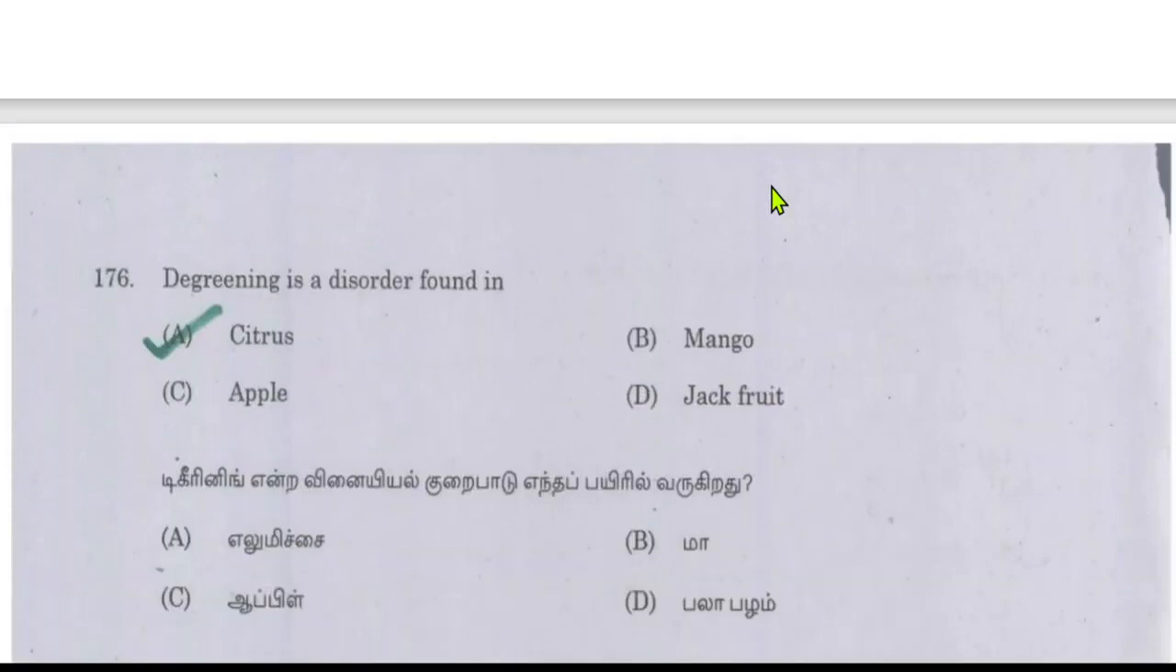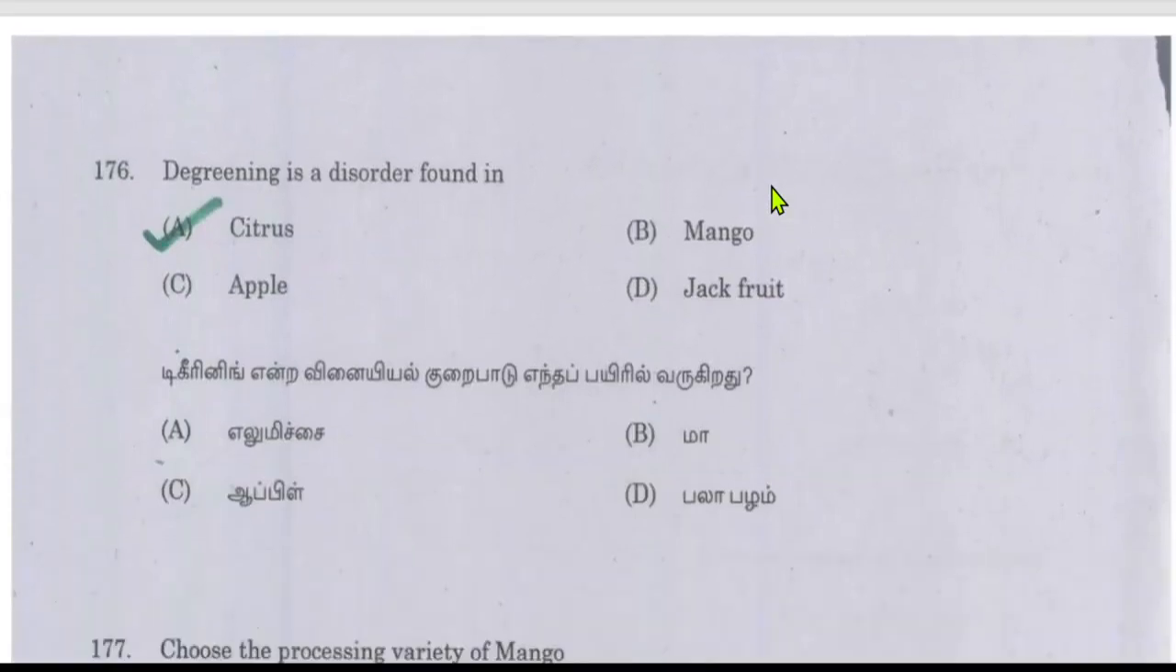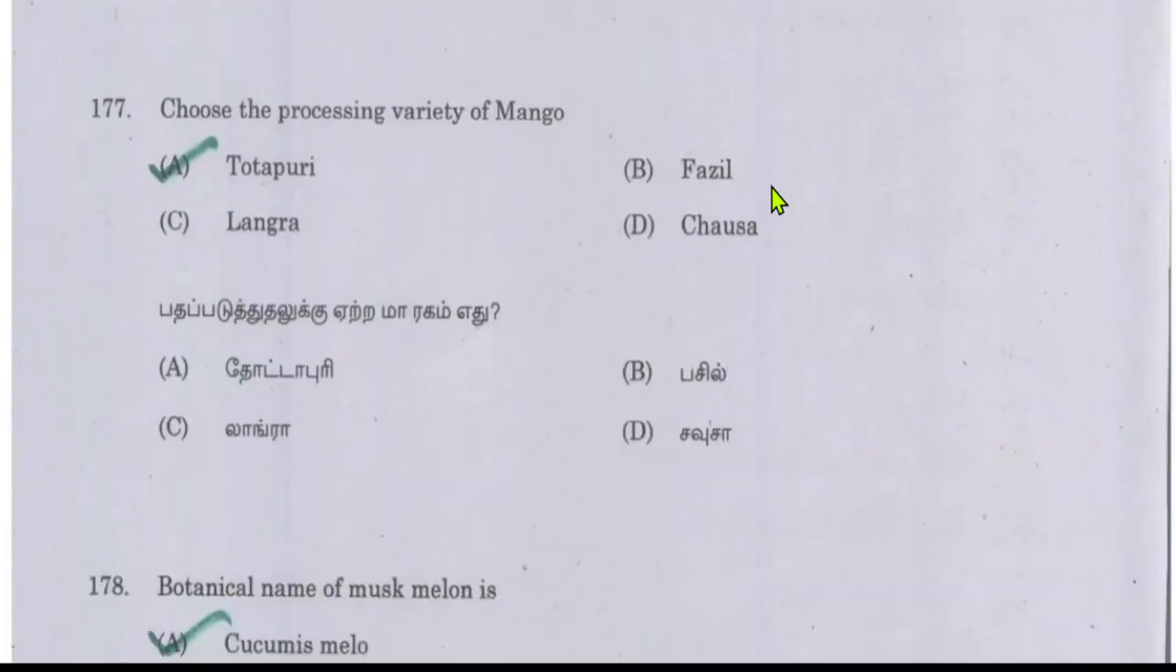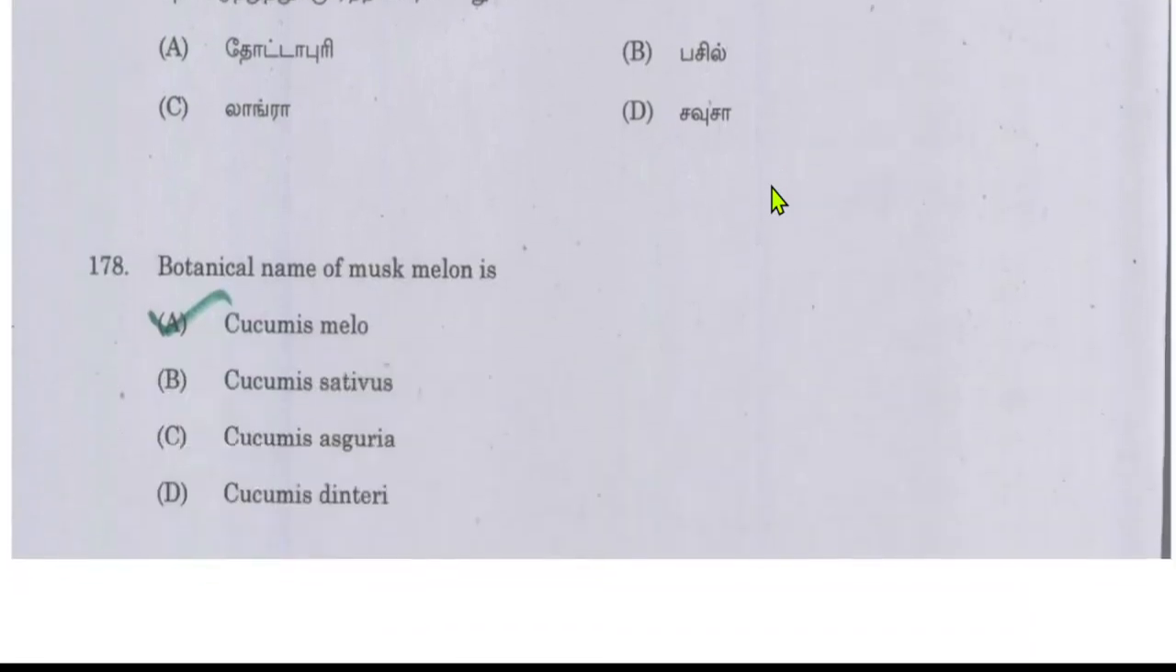Degreening is a disorder found in citrus. So degreening is a disorder found in citrus. Choose the processing variety of mango. It is Totapuri. Totapuri is the processing variety of mango. We use this variety of mango for processing purposes.